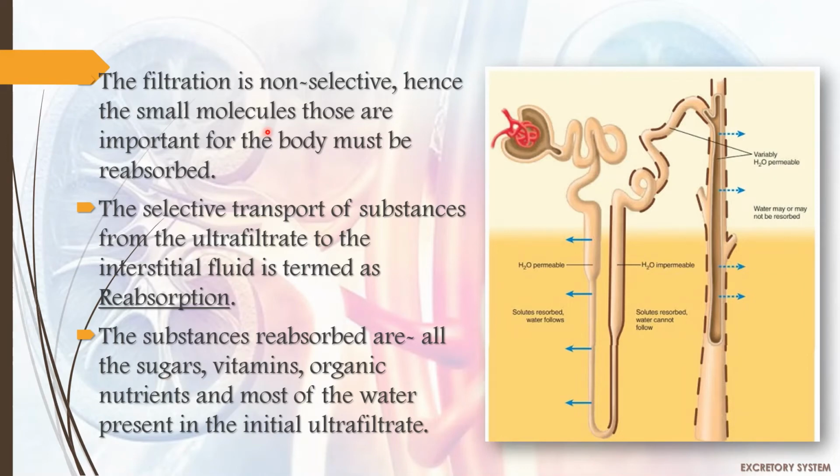The filtration is non-selective, hence the small molecules that are important for the body must be reabsorbed. The selective transport of substances from the ultrafiltrate to the interstitial fluid is termed reabsorption. Interstitial fluid is the fluid that is found in the spaces around the cells. The substances reabsorbed are all the sugars, vitamins, organic nutrients, and most of the water present in the initial ultrafiltrate that is formed in the Malpighian body.